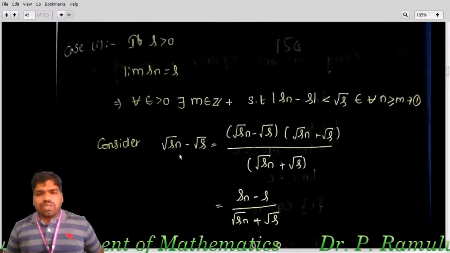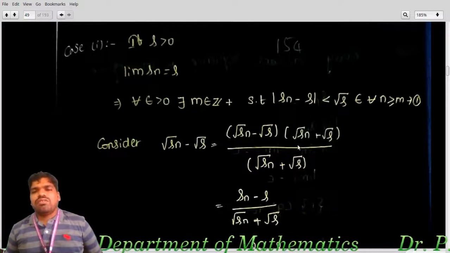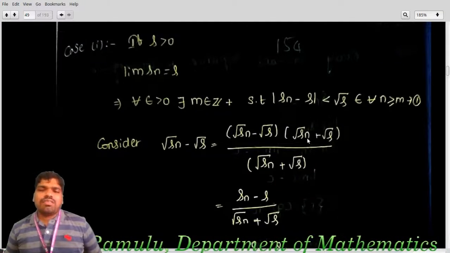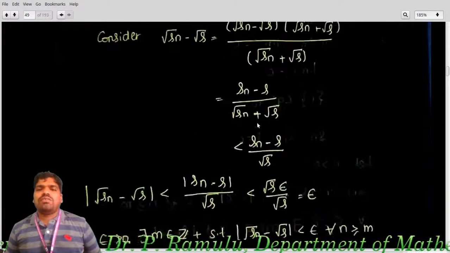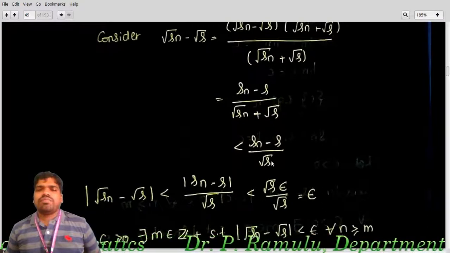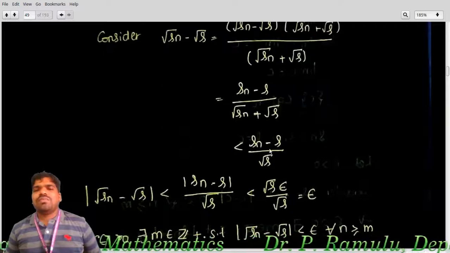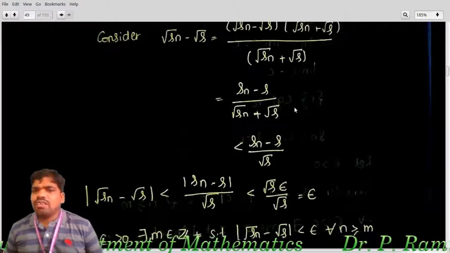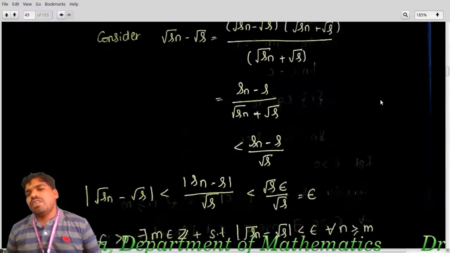Consider root Sn minus root S. I am rationalizing this by multiplying by root Sn plus root S. Then it equals Sn minus S divided by root Sn plus root S, which is less than mod Sn minus S by root S. Because root Sn plus root S is greater than root S, 1 by root Sn plus root S is less than 1 by root S.